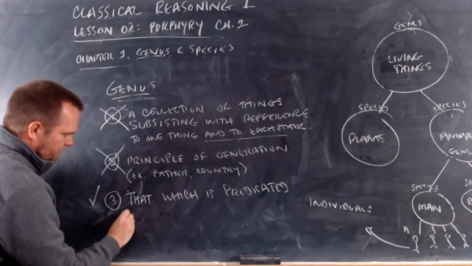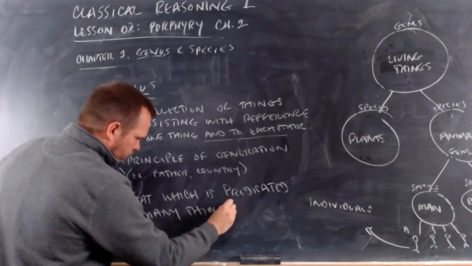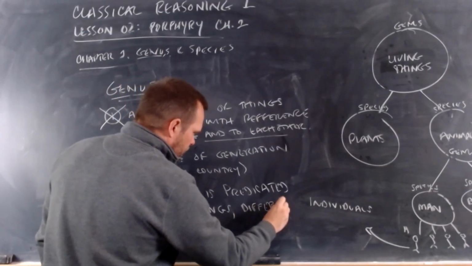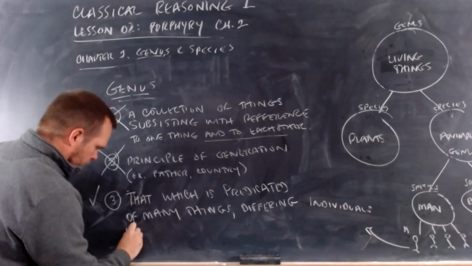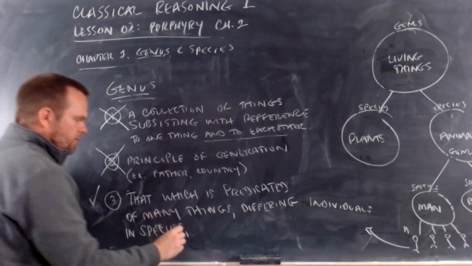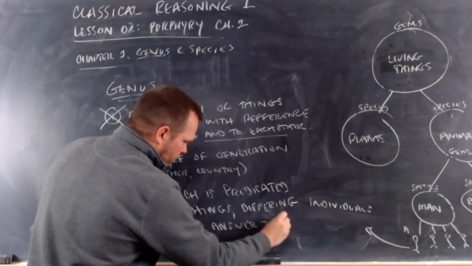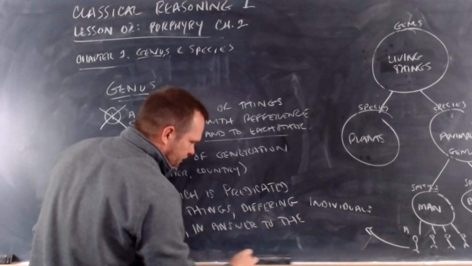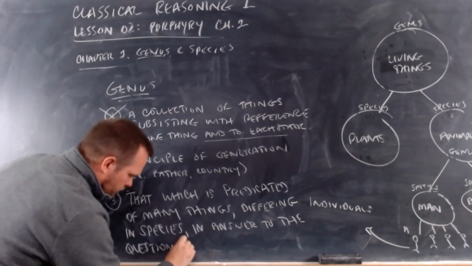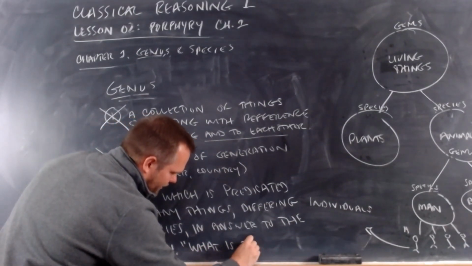That which is predicated of many things differing in species in answer to the question, what is this?